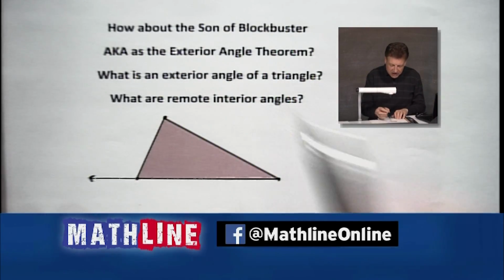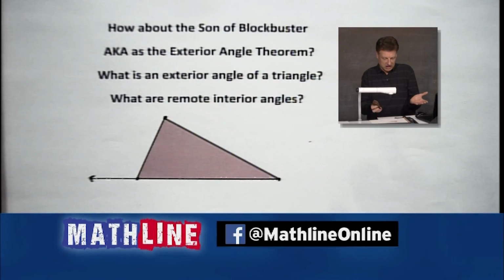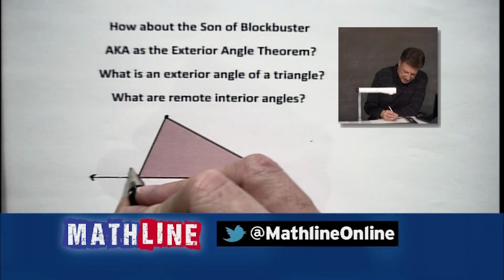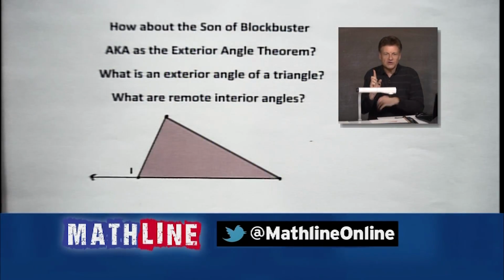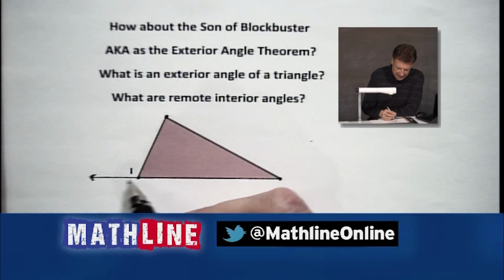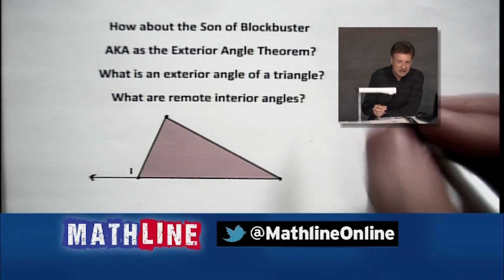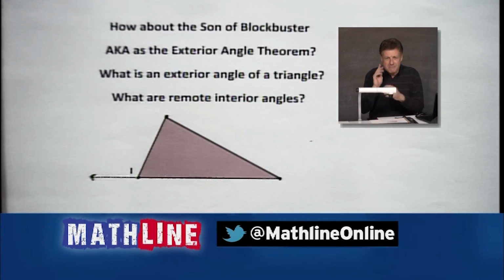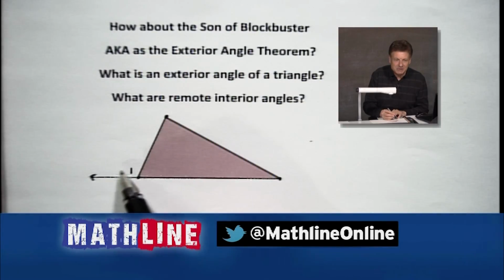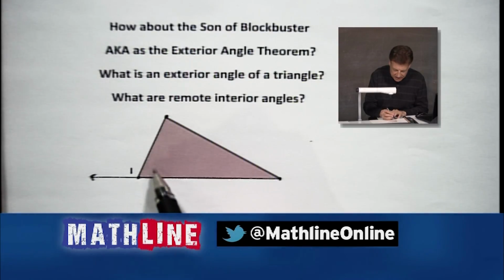Now, what are we talking about here? The exterior angle of a triangle. I've drawn a picture of a triangle and I've got this little thing extending out right back here. My friends, this is the exterior angle, one of the exterior angles of this triangle. There are actually 6 of them, all right? You say, what? I don't see 6 angles. Well, I'm going to call this angle 1. And it's an exterior angle of the triangle because it makes a linear pair. Makes a straight angle if you like that term, all right? Becomes supplementary with an interior angle of that triangle.